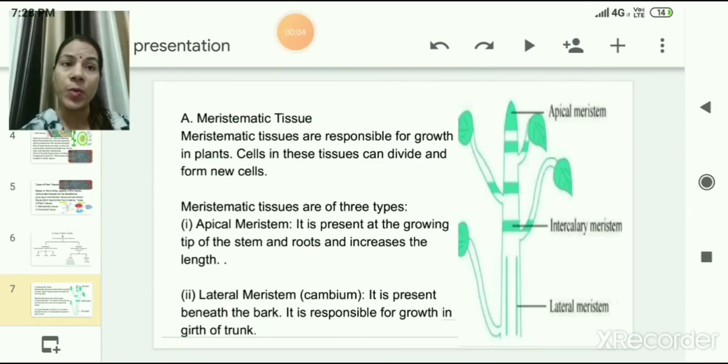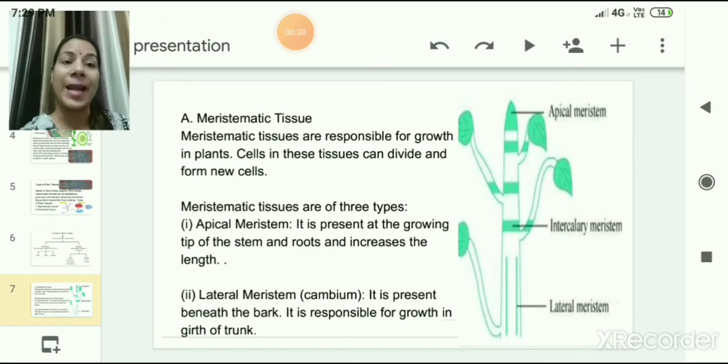Meristematic tissues are responsible for growth in plants. Cells in these tissues can divide and further divide, and these tissues make new cells. That is why these tissues are also called dividing tissues or undifferentiated tissues. Meristematic tissues are of 3 types. Apical meristem. It is present at the growing tip of stem and root and increases the length of these areas. As its name suggests, it is present at the apex of root and shoot.